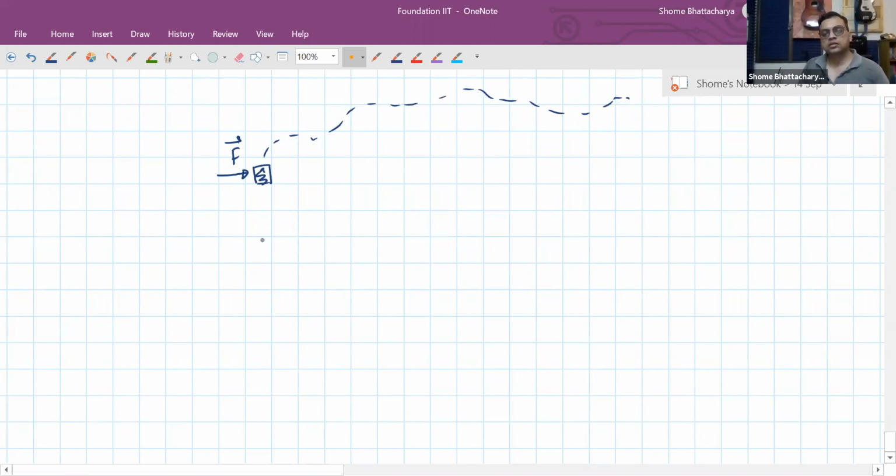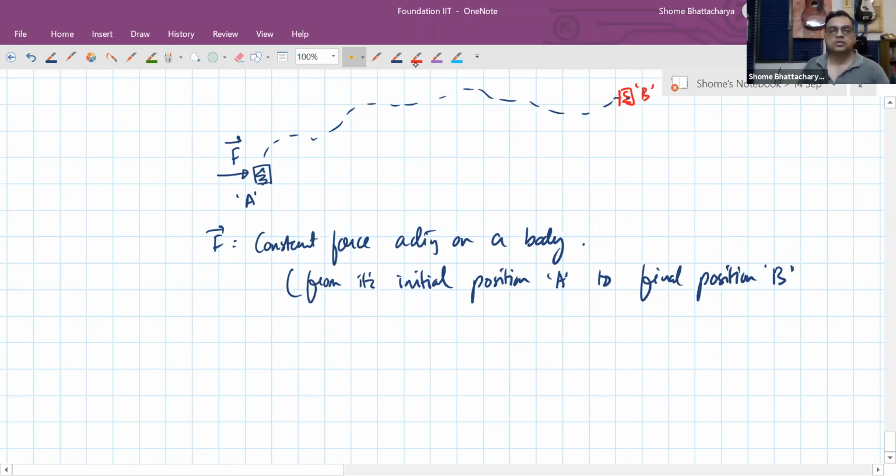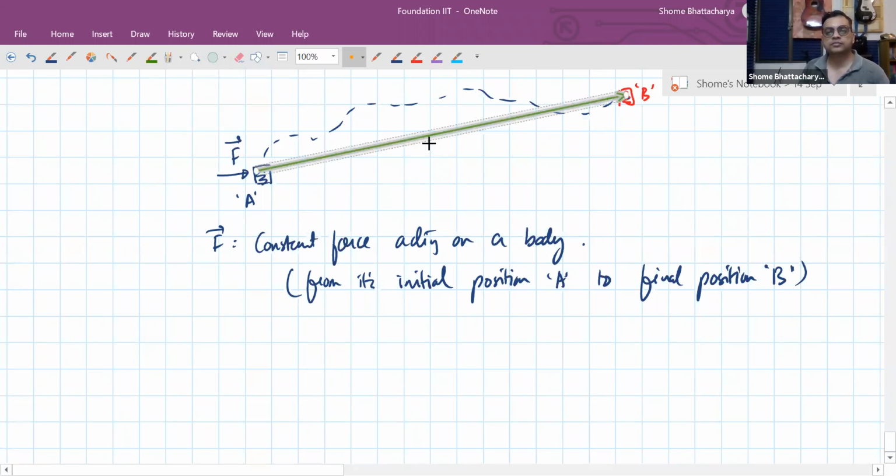So this is a constant force acting on a body, and while this is happening, the body is moving from the position A to, let's say, the position B. So this constant force acts from its initial point A to the final position B. In that case, the displacement of that body will become this vector, the vector joining the initial position with the final position. So this will become the displacement.